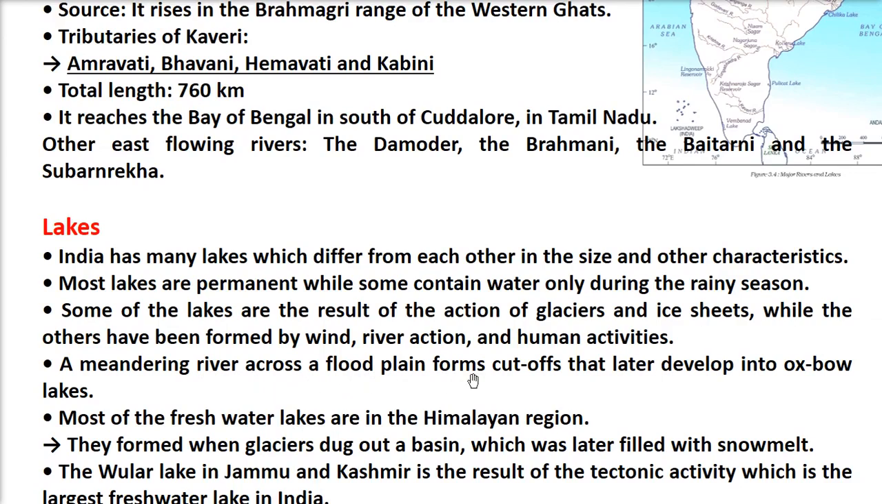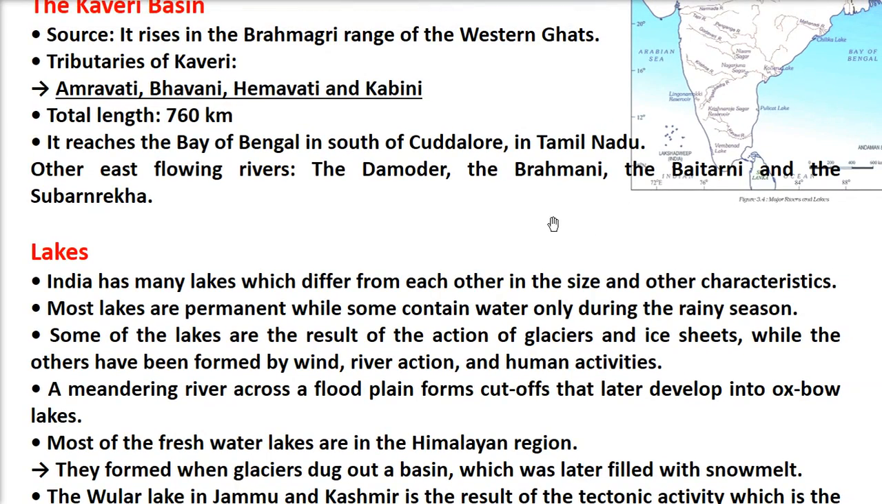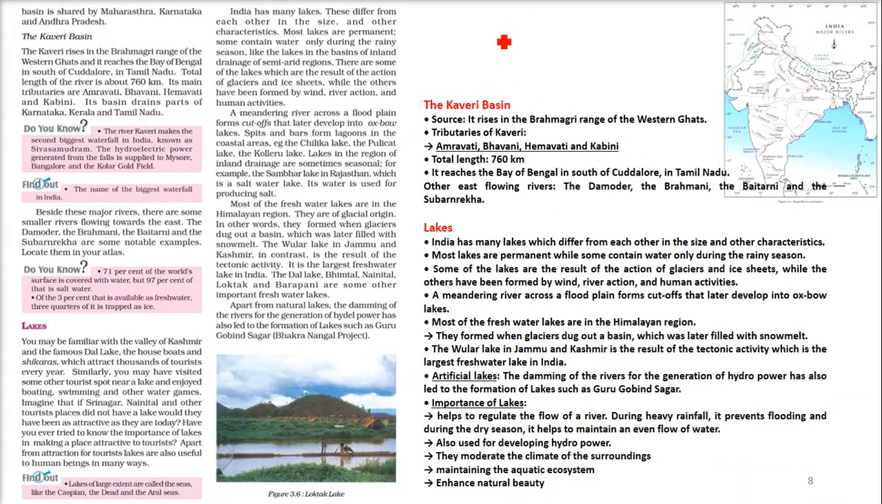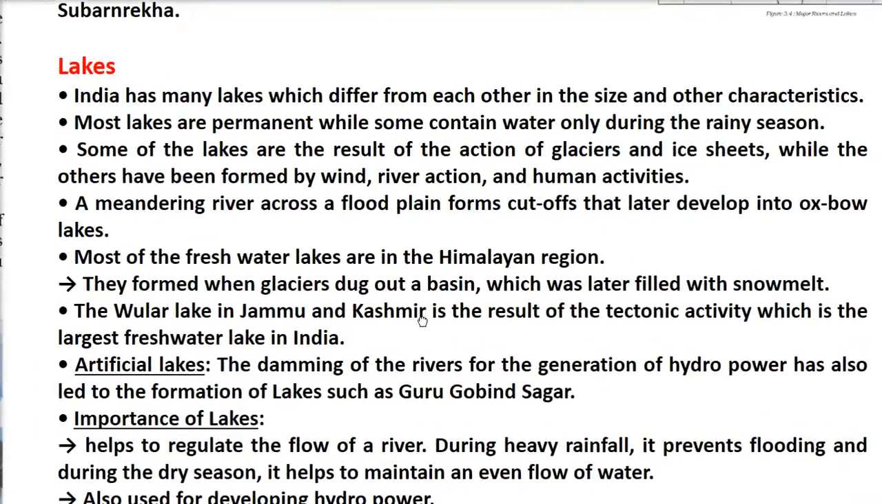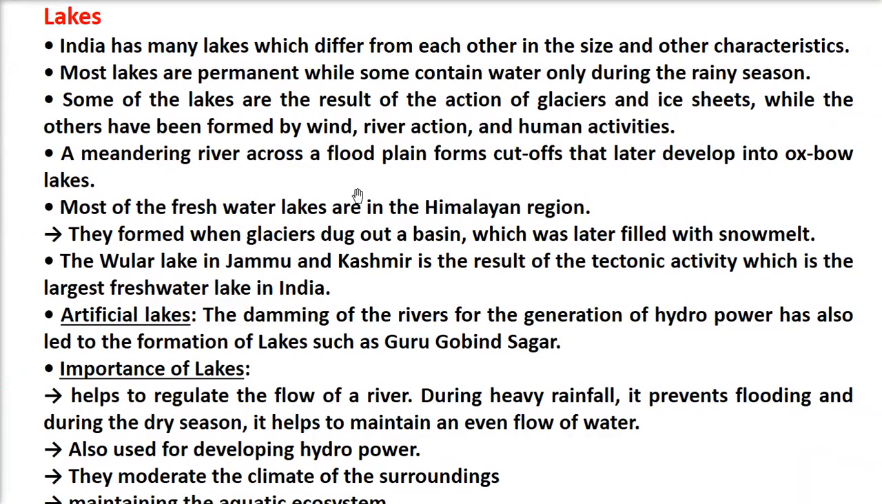The meandering rivers across the floodplain form cutoffs that later develop into oxbow lakes. As I showed you, I'll try to explain once more. See, this is the river coming. Now flood comes, so flood water reaches here. When it recedes, it makes an oxbow-like structure. So now this is the lake. This is the discussion we are having, that this is an oxbow lake.